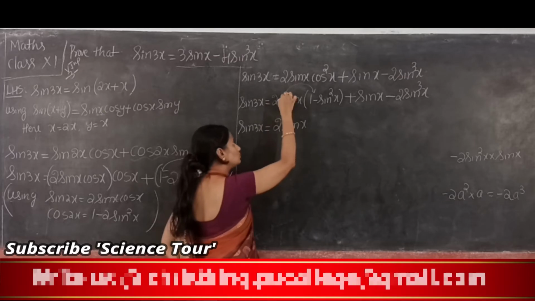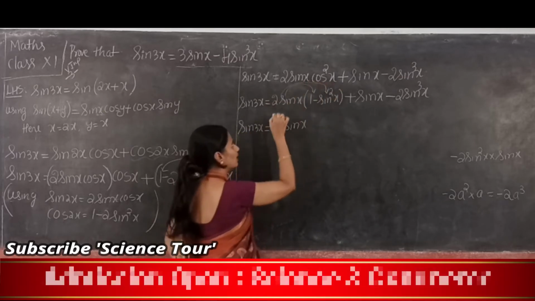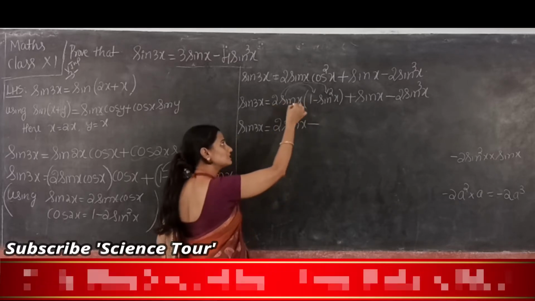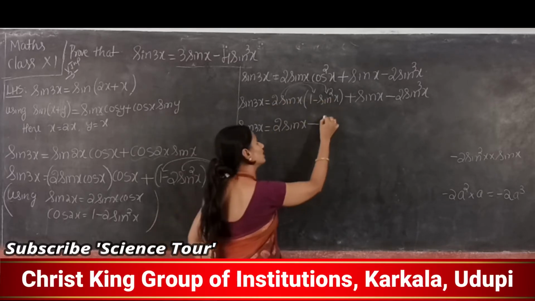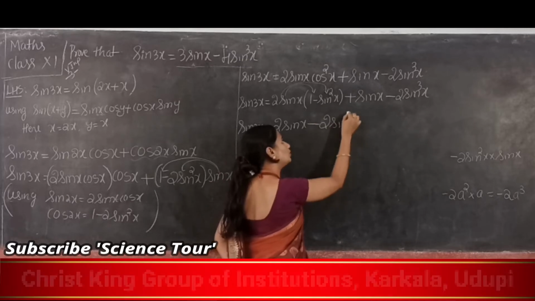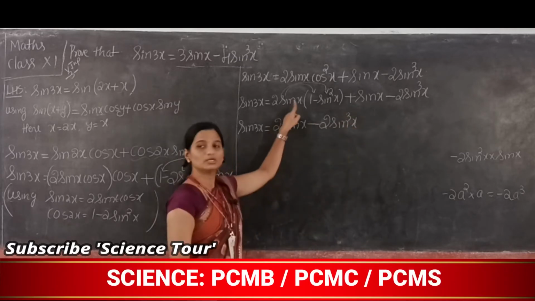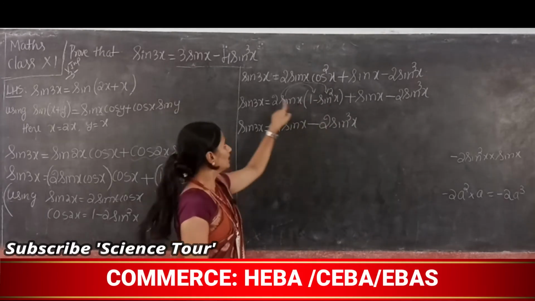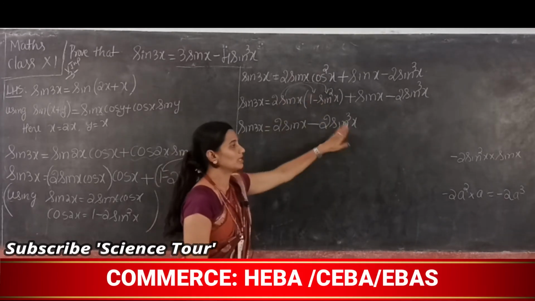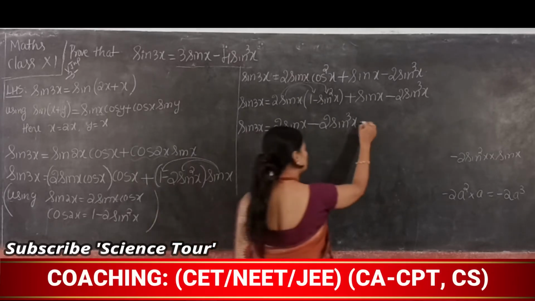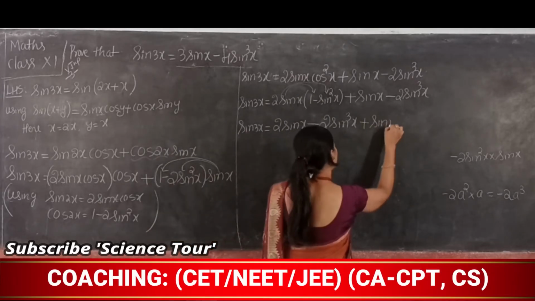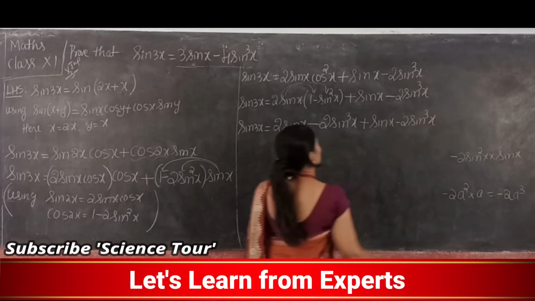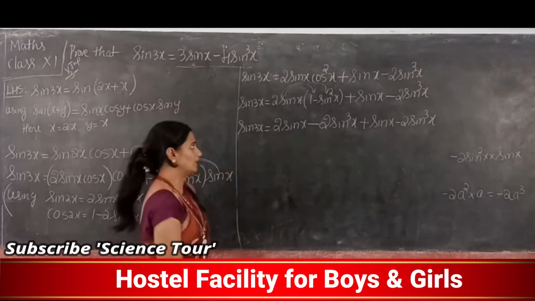Next, this 2 sine x into sine square, so this is plus, minus is minus. 2 sine x into sine square x is 2 sine cube x. Sine x into sine square is sine cube x. Plus sine x minus 2 sine cube x.